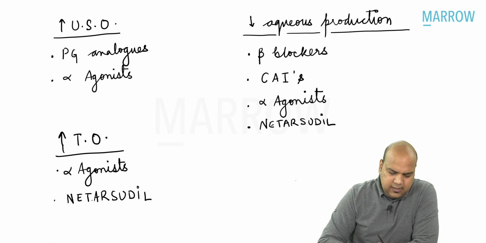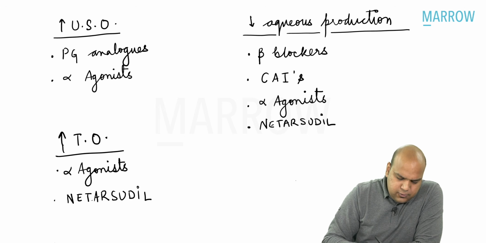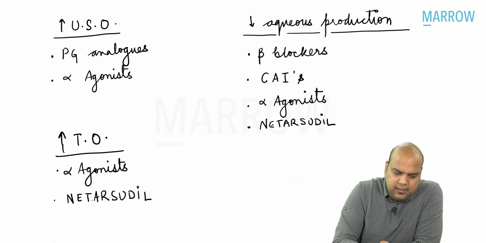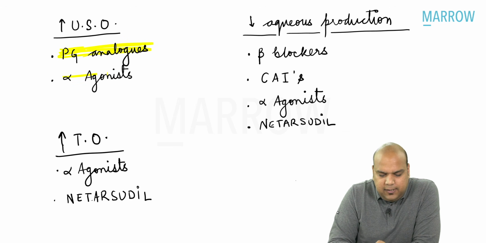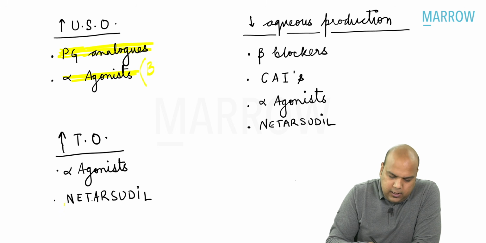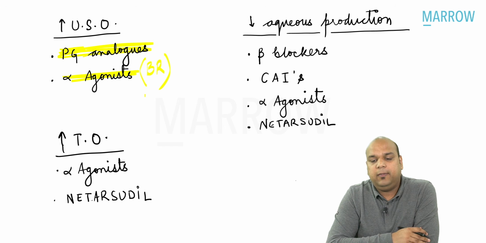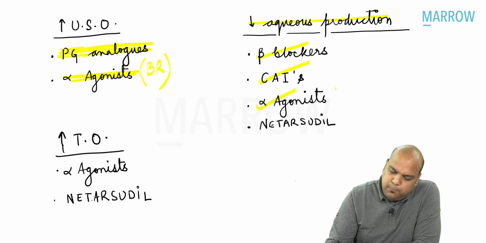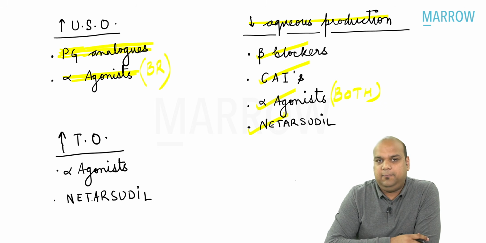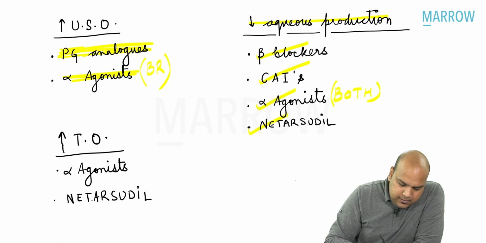Which are the drugs which increase uveoscleral outflow? Uveoscleral outflow is increased mainly by the prostaglandin analogs, latanoprost. It can also be increased by the alpha agonists. If we are talking about alpha agonists, we are talking about brimonidine. Now, decreased aqueous production, all the groups, everybody. Beta blockers, yes. Carbonic anhydrase inhibitors, yes. Alpha agonists, both alpha agonists. And even netarsudil.